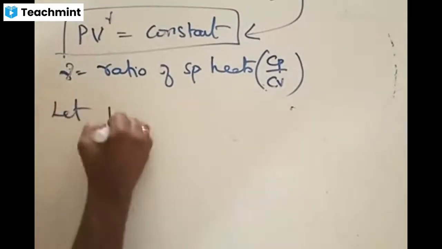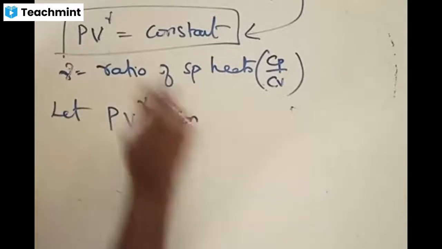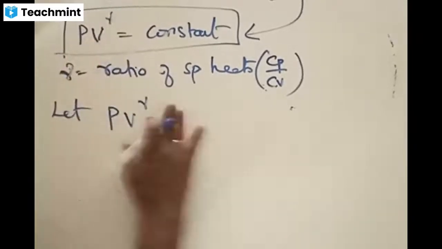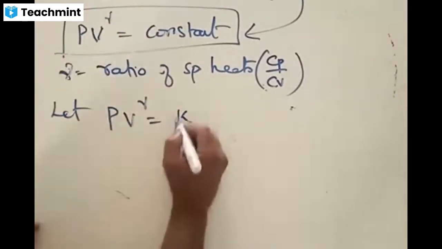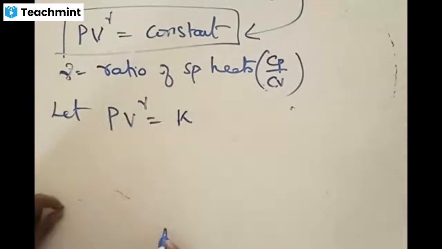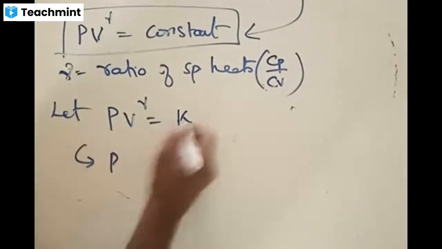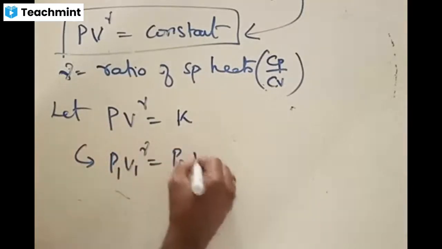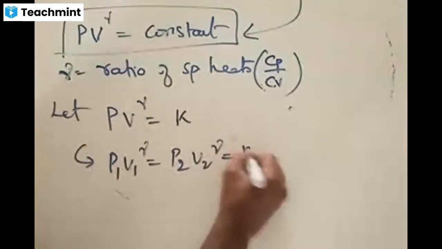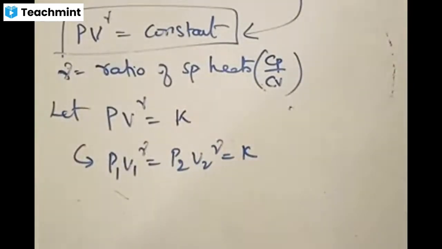Let PV^gamma equals constant. We already said that, right? So let us say that constant as K. Some K is some constant. Then if that is the case, P1 V1^gamma equals P2 V2^gamma equals K. Means a change of pressure from P1 to P2.